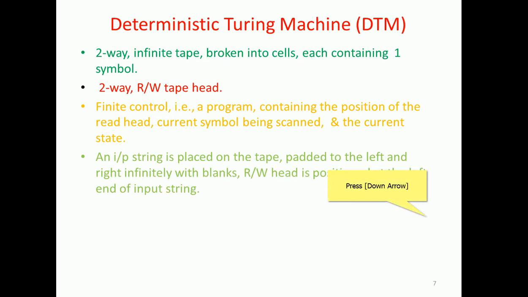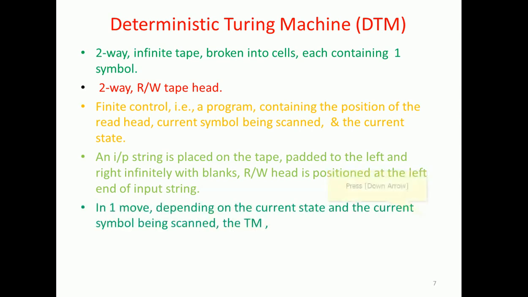An input stream is placed on the tape, padded to the left and right infinitely with blanks. The read write head is pointing at the left end of the input stream. So the blanks are there towards the right side, and the read write head is positioned at the left end of the input stream.